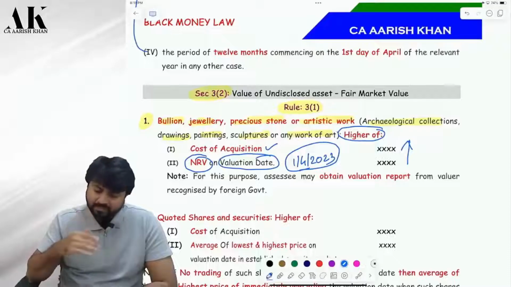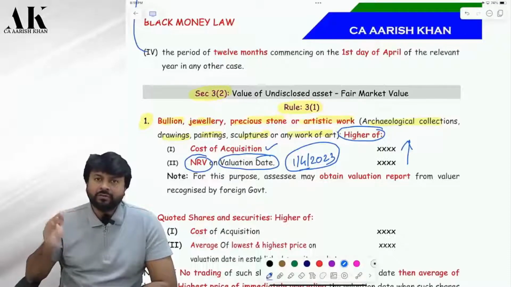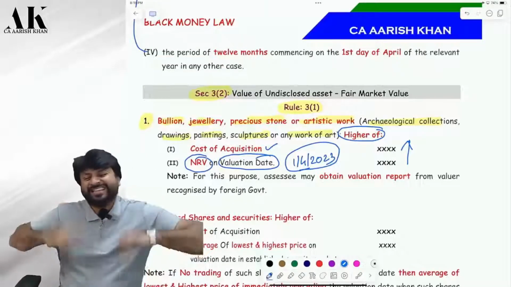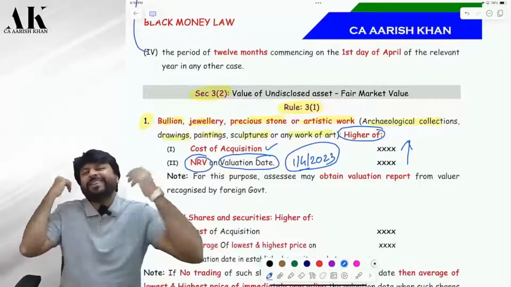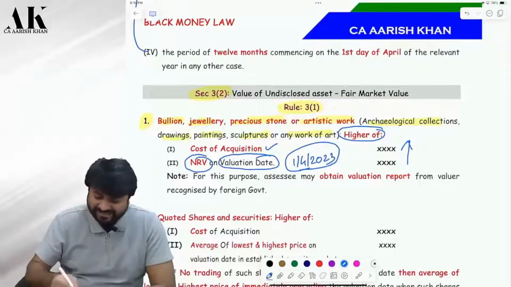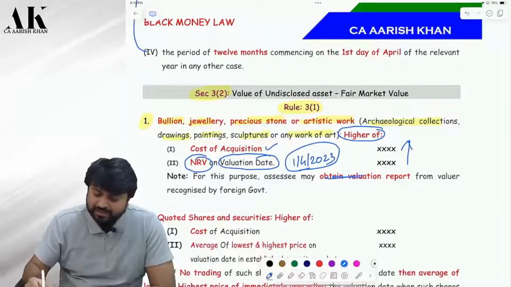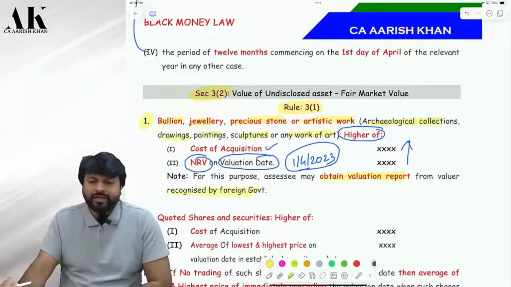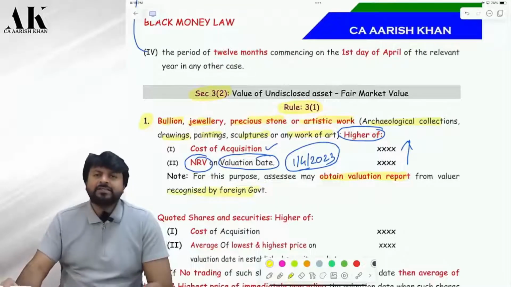Correct? Valuation, you have to get it done from some expert, right? So, where is that expert? In India or outside India? Where is the asset? So where will the expert be? Outside India only. Check. For this purpose, the assessee may obtain a valuation report from a person recognized by the foreign government. Are you clear? Is it 100% clear?